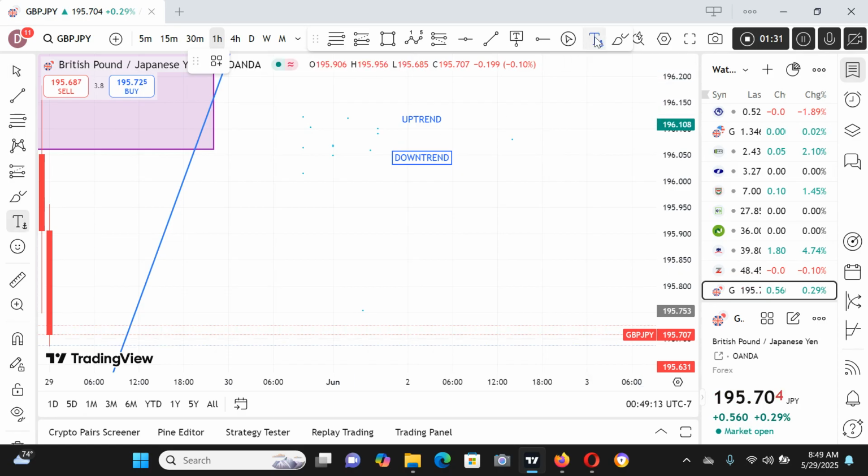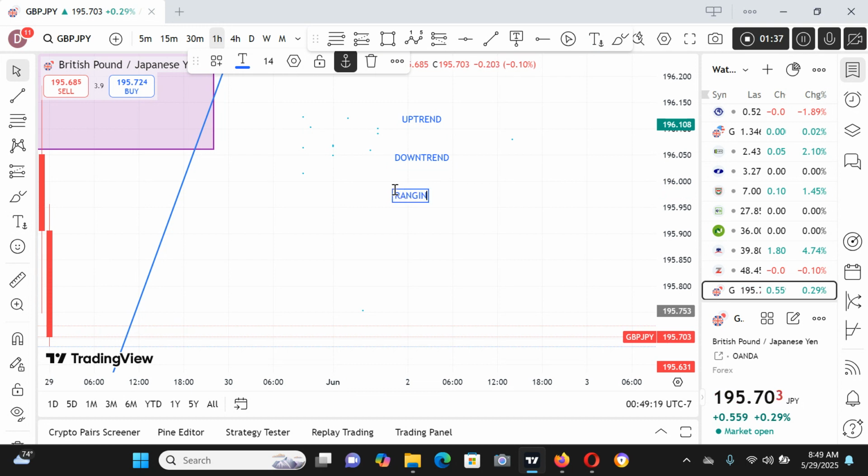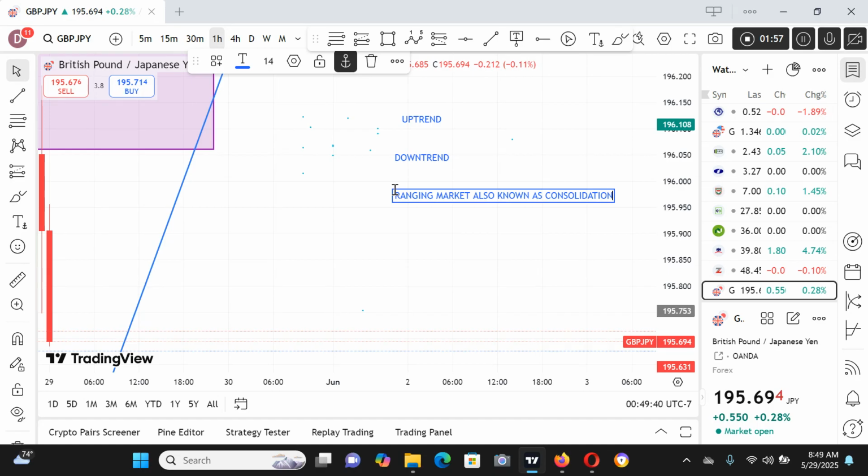And then number three, we have the ranging market, also known as consolidation market.